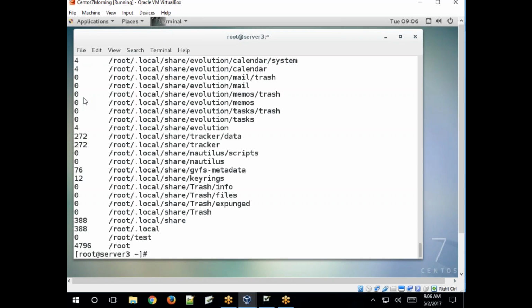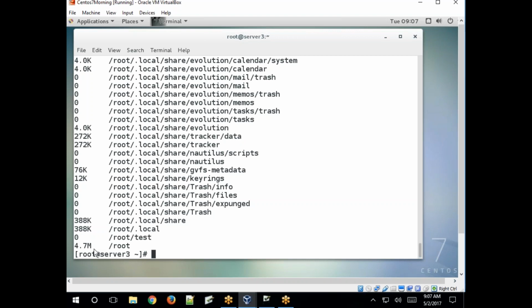It shows the inner files' sizes and the total directory size, complete information. See, 4796. This is in KBs. Okay. So if you want to print the results in human readable format, du -h, then it shows 4.7 MB. The total size of your root directory is 4.7 M.